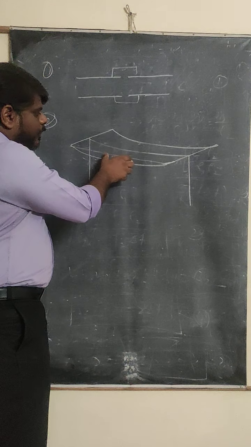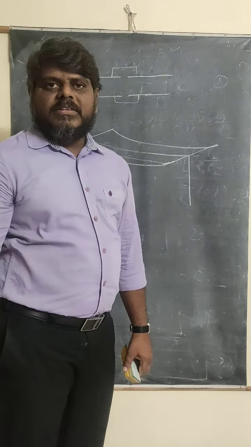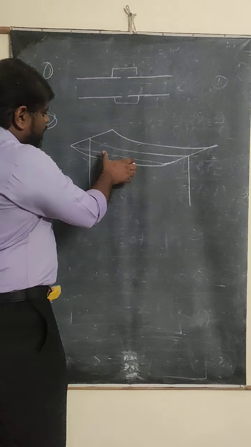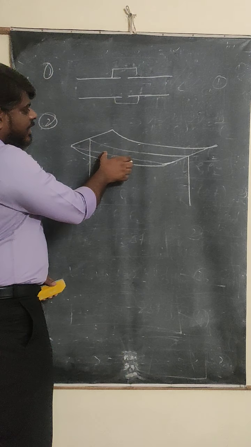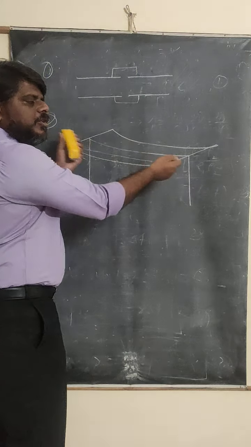This metal wire, because the telephone wires and the current wires are made of aluminum metals. So when the temperature decreases, what happens? The contraction will be there. When the contraction happens, there is no space. That's why this wire will pull the two poles towards each other.